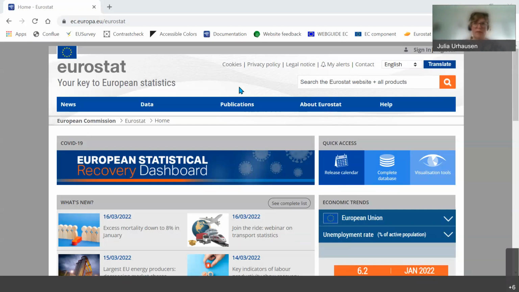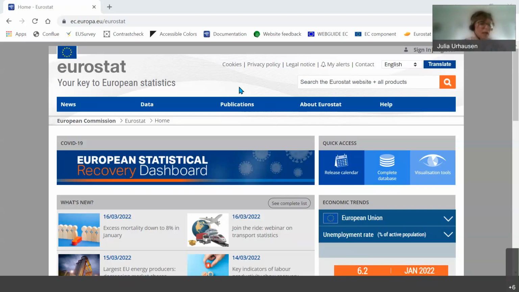I'm going to show you several things today, how you can find and retrieve the data, mainly for Challenge 1 and for Challenge 4 from our website. One piece of information up front, which of course is very important for you all, is that all our data and all our products are free. So free of charge and free of access, and you can reuse it for free as long as you credit Eurostat as the source.